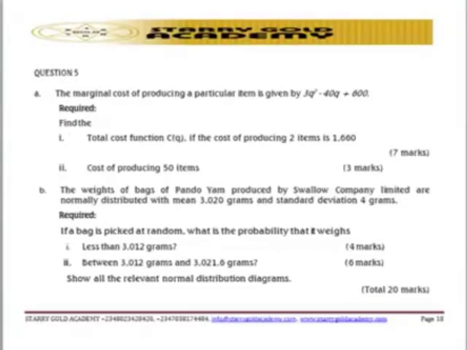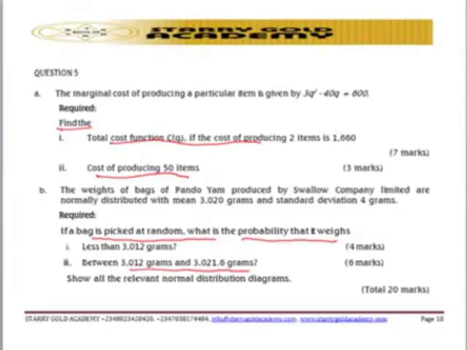They said find the total cost function. Another one, the cost of producing 50 items. And also B: if a bag is picked at random, what is the probability that it weighs less than 3012 grams, between 3012 grams and 3021 grams.